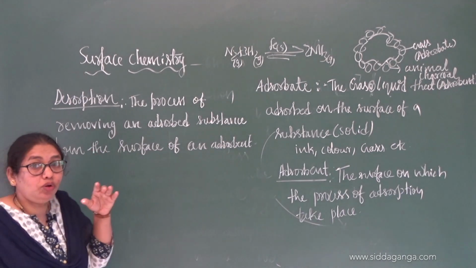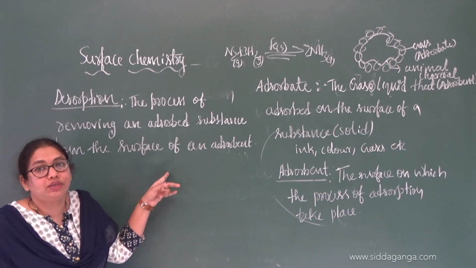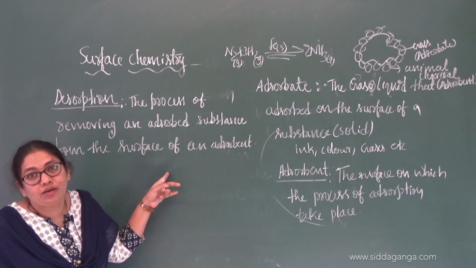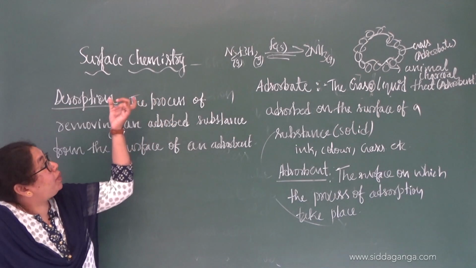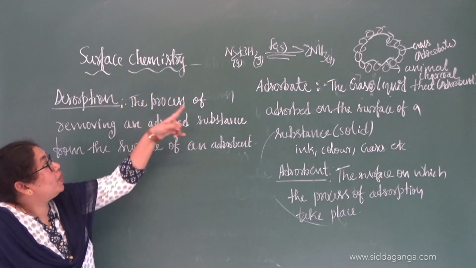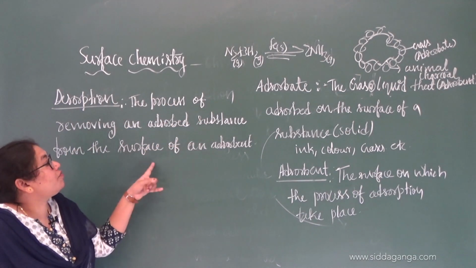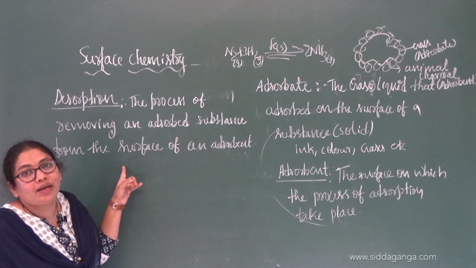So when do we have to remove that? Once the reactants have given rise to the products, after that you have to remove that one. So what process can you apply for that? That is called desorption. Let me repeat the definition: the process of removing an adsorbed substance from the surface of an adsorbent.